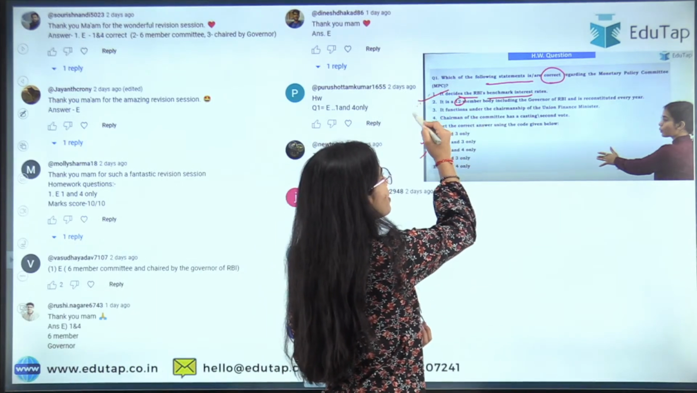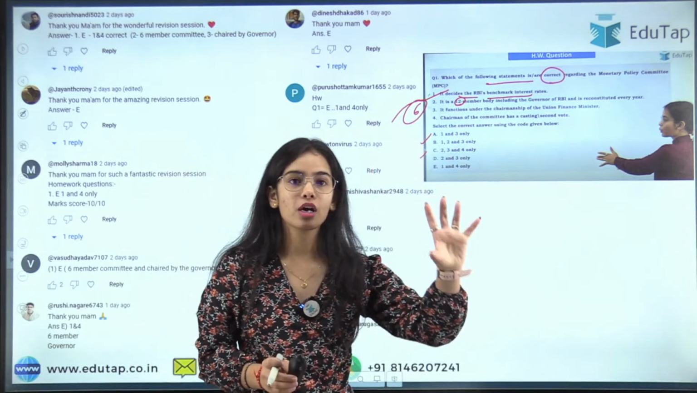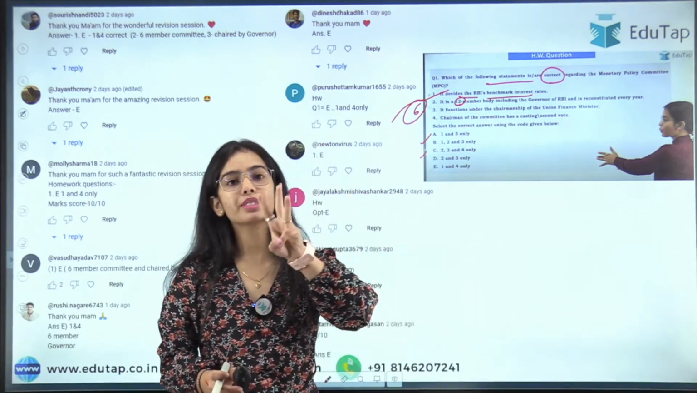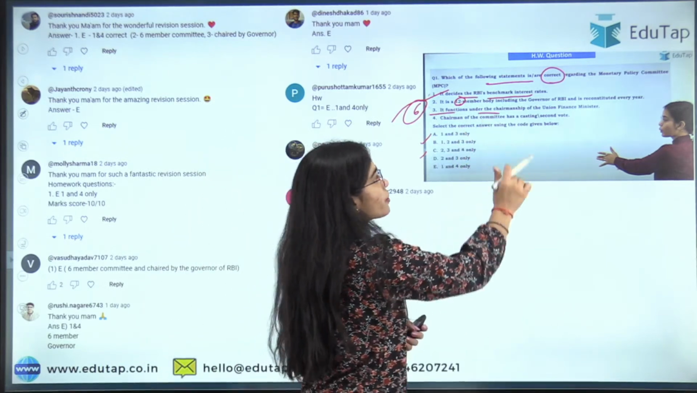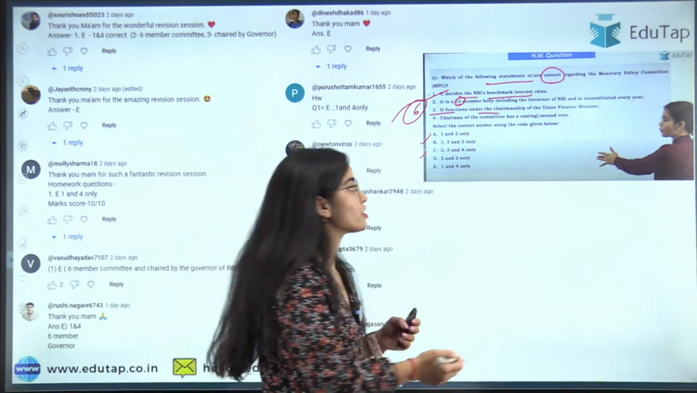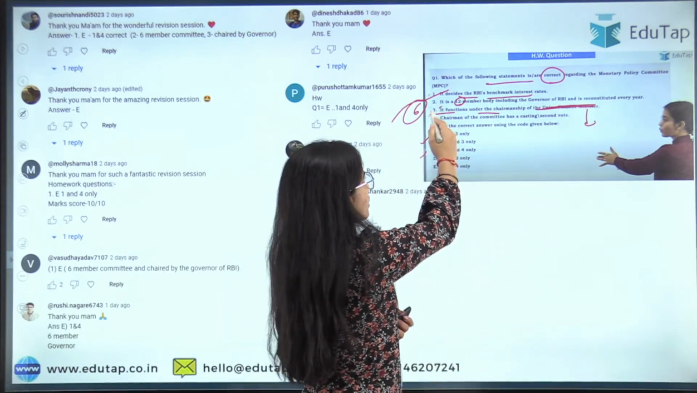It is a 6-member committee. So MPC is a 6-member committee. The 3 members are chosen from the Reserve Bank of India. The 3 members are nominated by the government of our country. It functions under the chairmanship of the Governor of the Reserve Bank of India, that is Shri Shaktikanta Das for now. So this is also wrong.